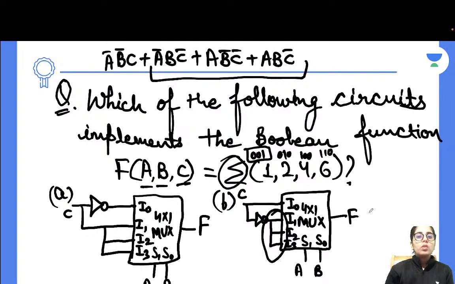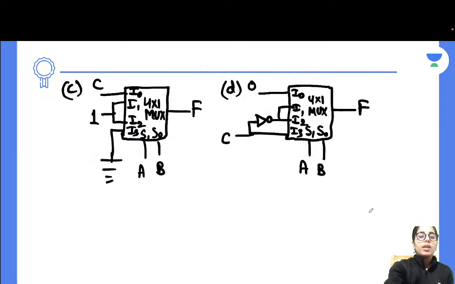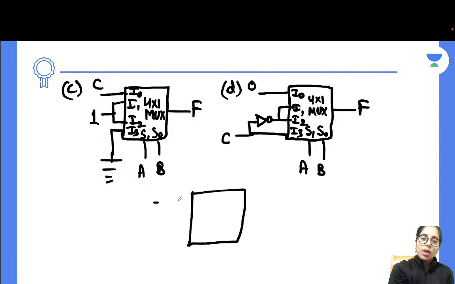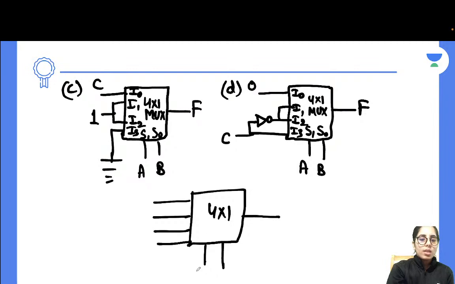One more thing, if there is somebody who doesn't know about the functioning of a multiplexer, I would like to tell you. Now, it is a 4 by 1 multiplexer they have given you, right? In this case, we are going to have 4 inputs, 2 selection lines and 1 output, right? Your output varies with the selection line values you provide. So basically, this is your I0, this is your I1, this is your I2, this is your I3. These are the selection lines A, B, or S1, S0.